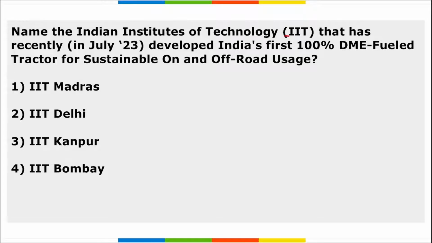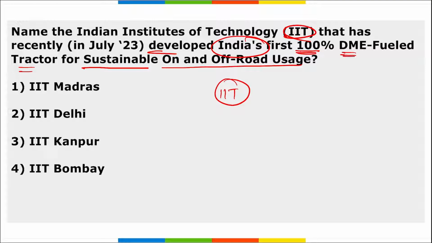Next, name the IIT that recently developed India's first 100% DME fueled tractor for sustainable on and off road usage. I repeat, name the IIT that recently developed India's first 100% DME fueled tractor for sustainable on and off road usage. It is IIT Kanpur.